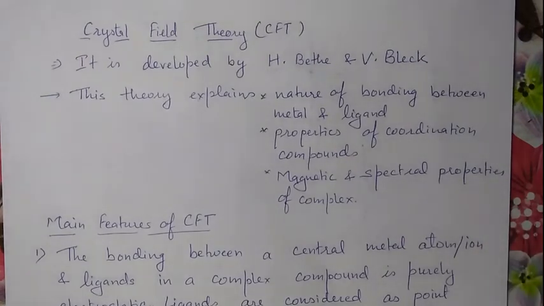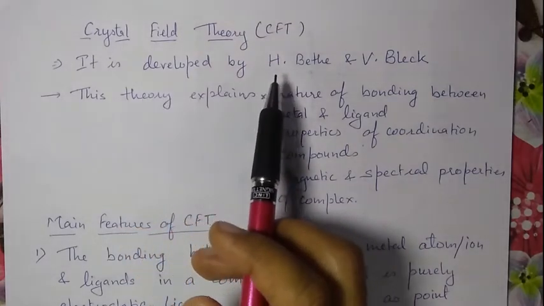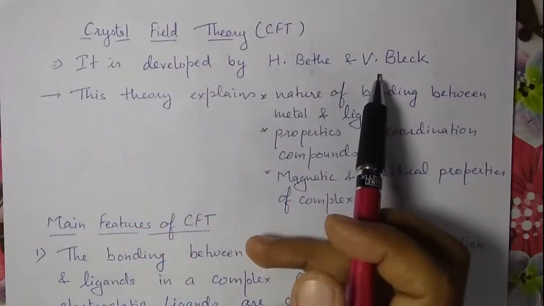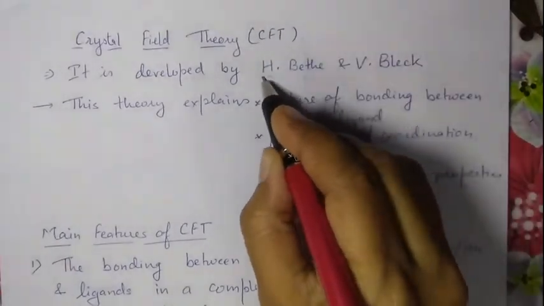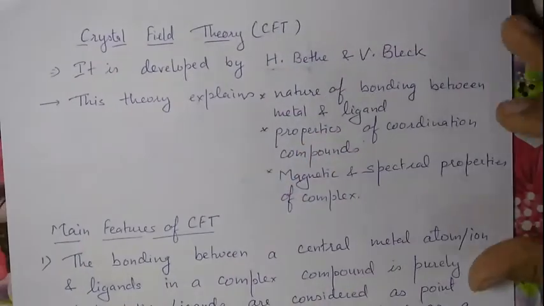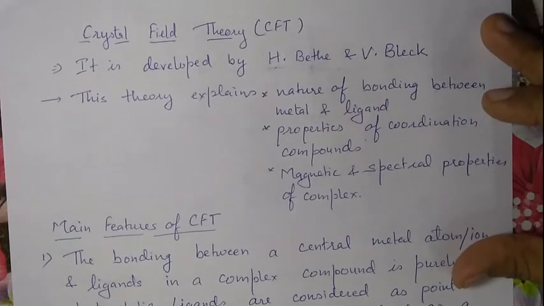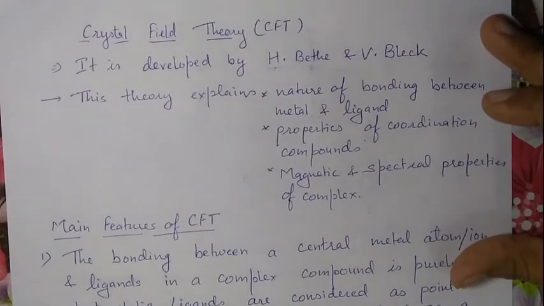This theory was developed by H. Bethe and V. Bleak, two scientists.